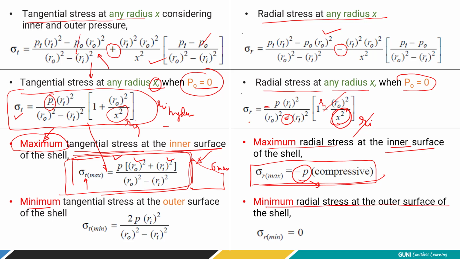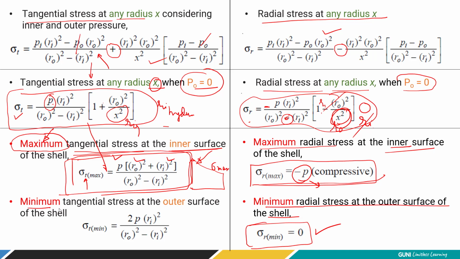Radial stress at the outer surface is equal to 0. When you put Ro, so Ro minus Ro square is equal to 0, hence everything becomes 0 mathematically. So here we already said that the minimum radial stress at the outer surface is 0, and we also get 0 mathematically.